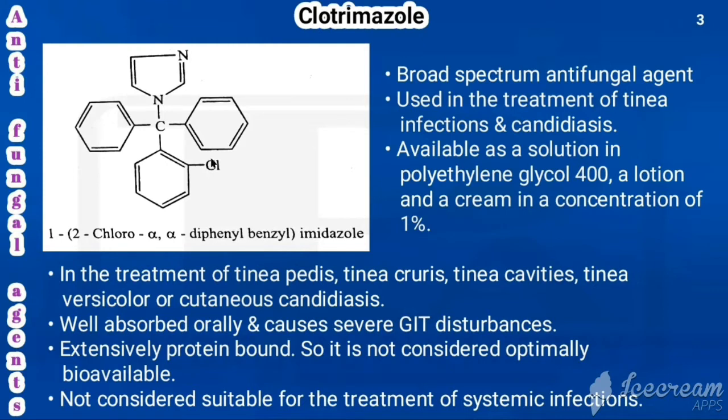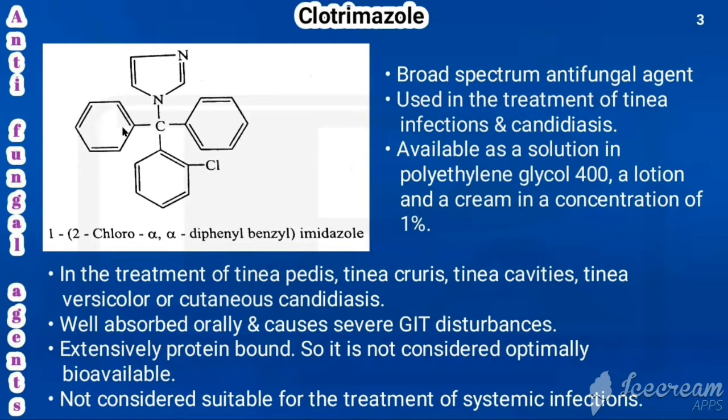And here one chlorine is present in the benzyl ring. So that's why Cl for chlorine. Second position, it is having chlorine in the benzyl. So what is the chemical name for clotrimazole? Already we said what is the parent for that? That is called as imidazole. And first nitrogen of imidazole is having benzyl. Which benzyl? 2-chlorobenzyl.